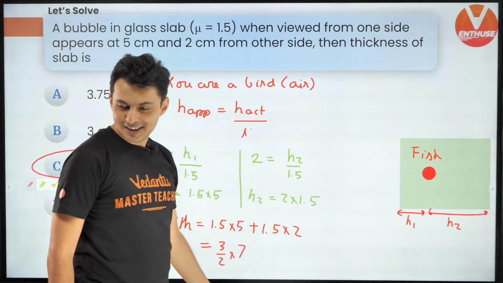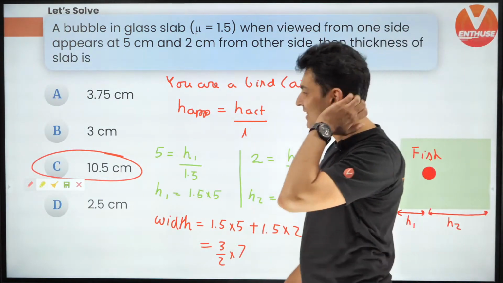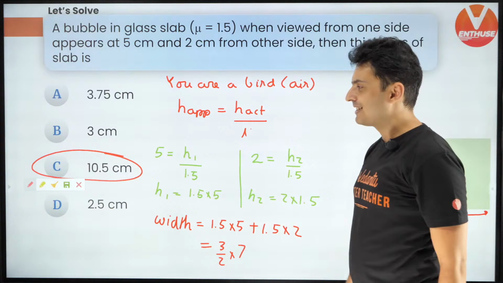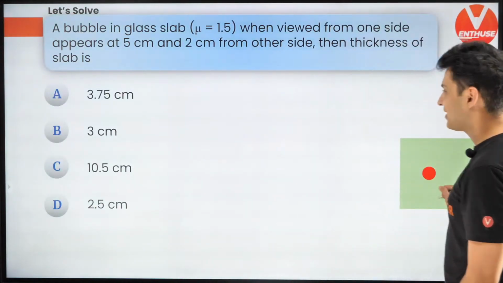Okay, so we have all the colors. No problem, guys. Just Google it later on. Okay, so 10.5 centimeters is the final answer. So you're learning a lot of physics and general knowledge as well.